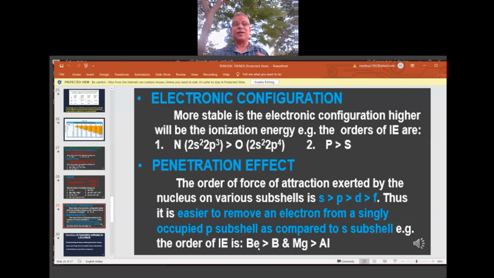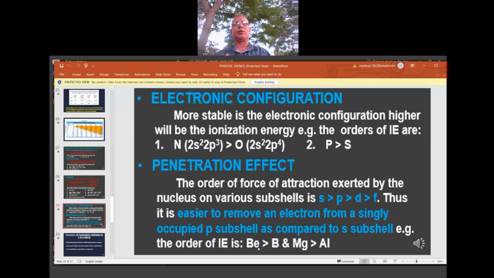Second reason: 1s and 2s, both orbitals are completely filled, no? Again, extra stability. So due to these two reasons, beryllium will have more IE, whereas in boron it is 1s2, 2s2, 2p1. That single electron is in the p, slightly away from the nucleus, and the penetration is less compared to the s orbital. Therefore, it will have less energy. So all these you have to find out.